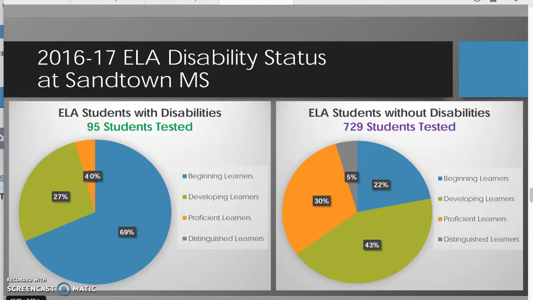So let's go back and look at the students with disabilities and developing learners. We have 27% of those students that were developing learners as compared to the students without disabilities at 43%. The proficient learners with students with disabilities were at 4% and the students without disabilities were at 30%. There were no distinguished learners in the students with disabilities. But on the other hand, the students without disabilities, there were 5% distinguished learners.